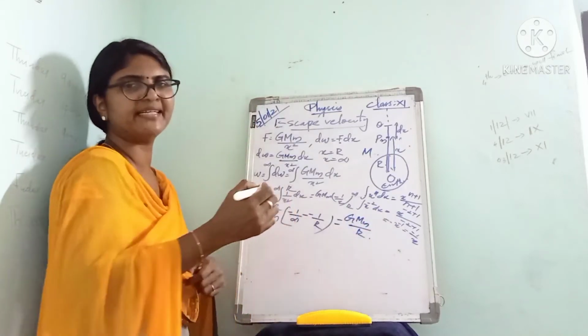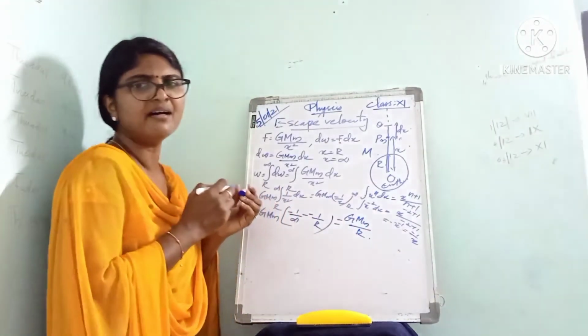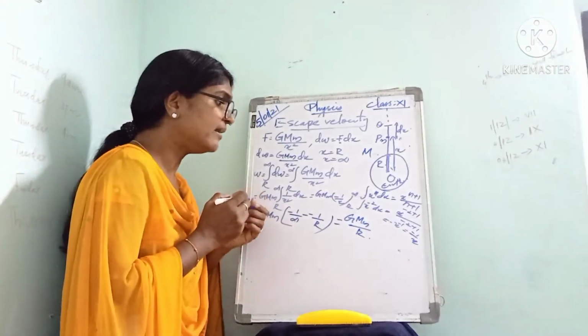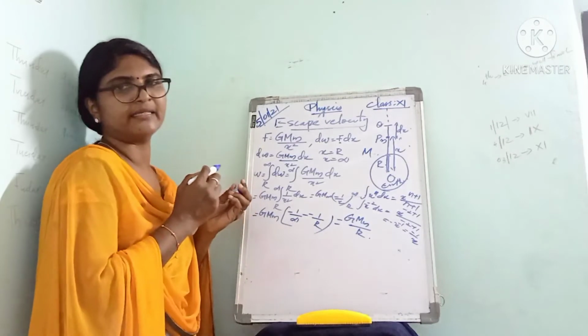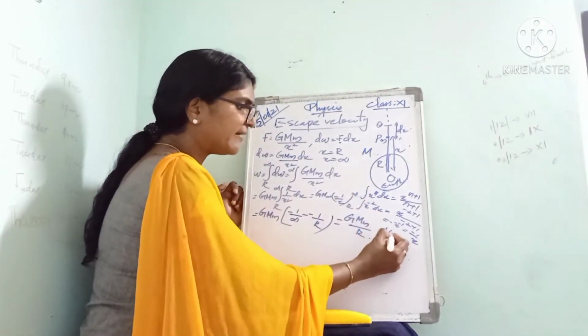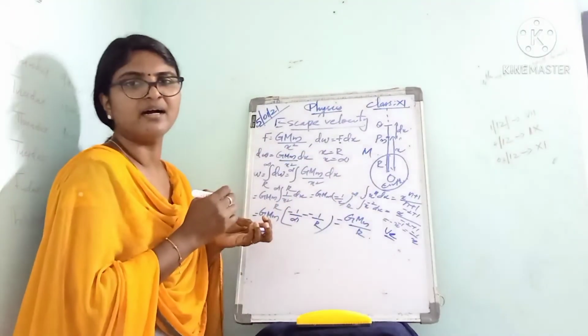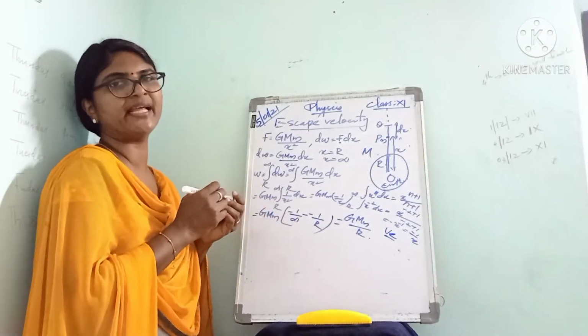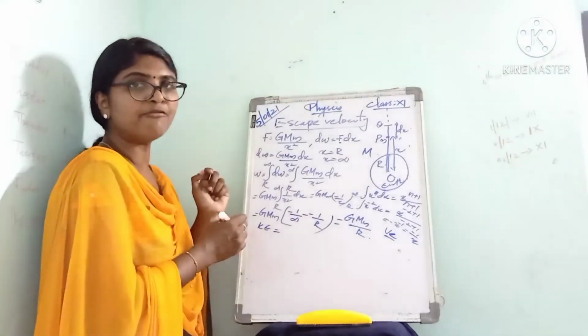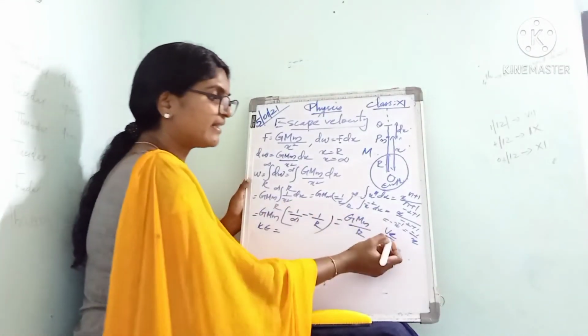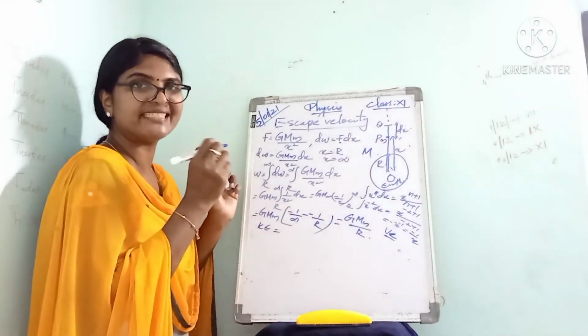Okay, GMm divided by R. That is actually the work done to overcome the gravitational force. That is GMm by R. Suppose V_E represents the escape velocity of the body, then what is the kinetic energy? You know the expression of kinetic energy: half mv square. Here the velocity is represented as the escape velocity V_E.